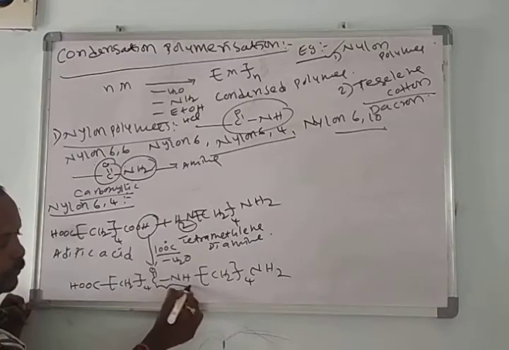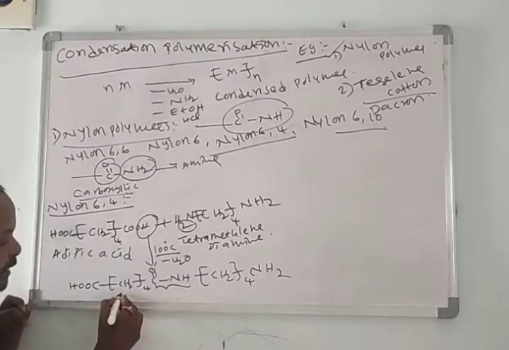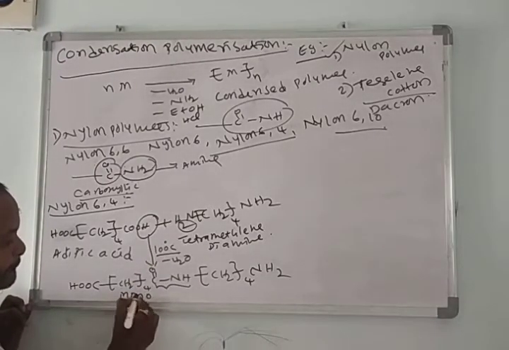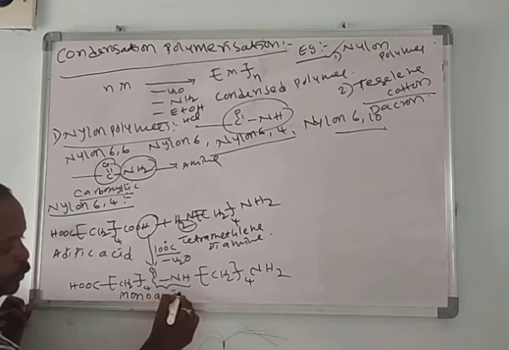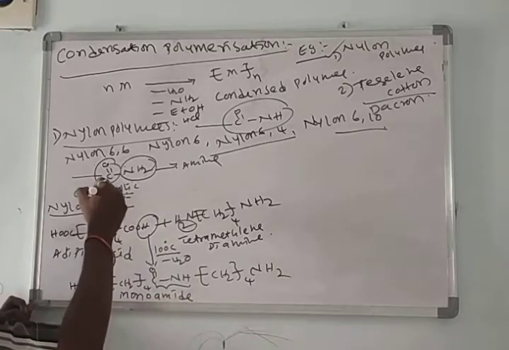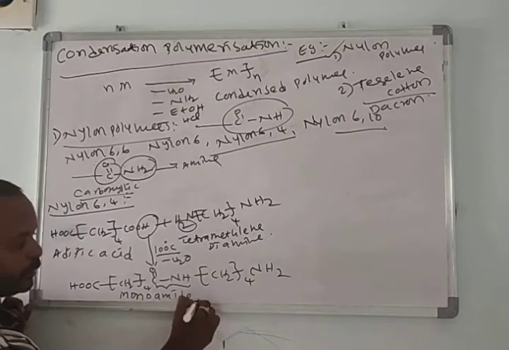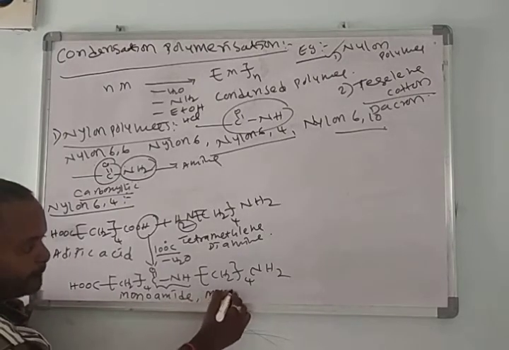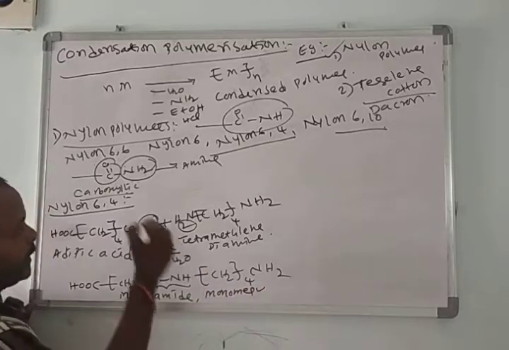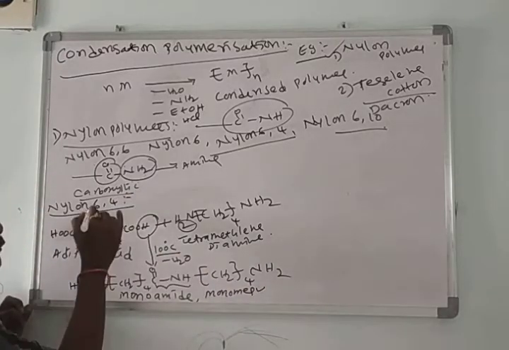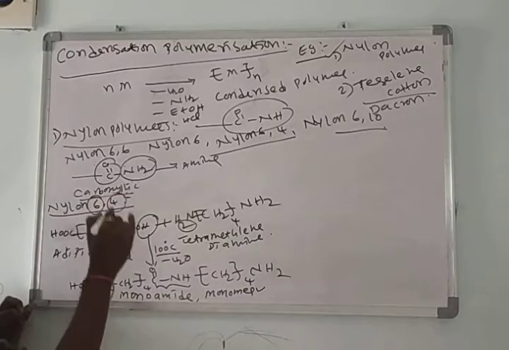This contains only one amide bond, so we call it a monoamide of nylon 6,4, or this is the monomer of nylon 6,4 polymer. What is the meaning of 6? What is the meaning of 4?